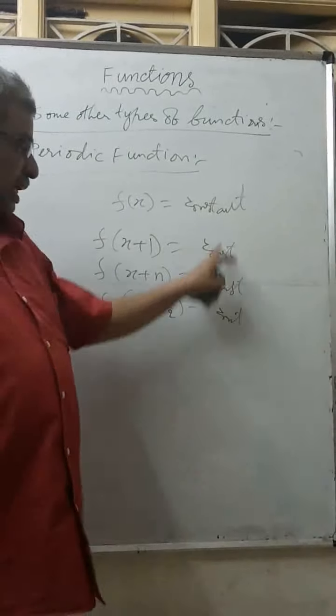Example: if f of x equal to sin 2x plus cos x, find the period of this function. Here there are two functions, one is sin 2x, the other is cos x.